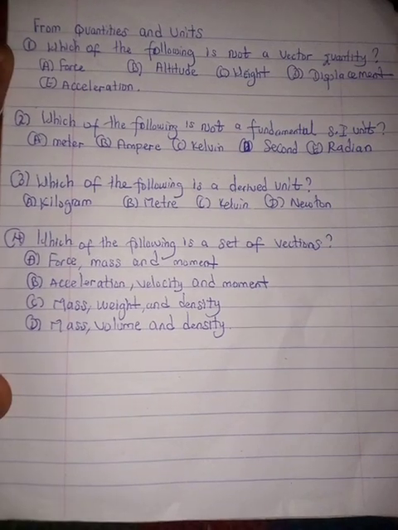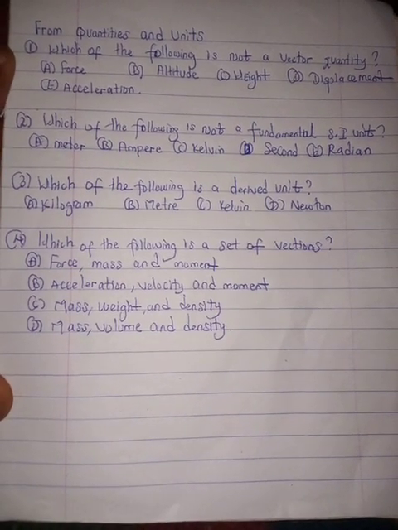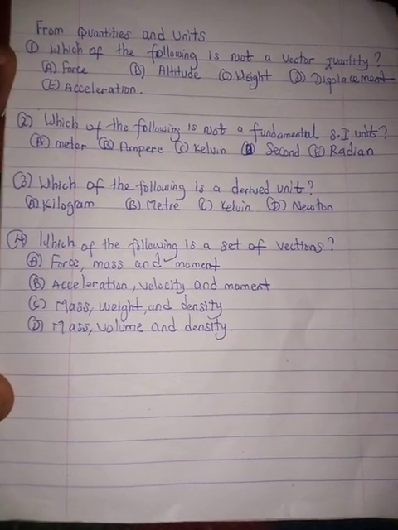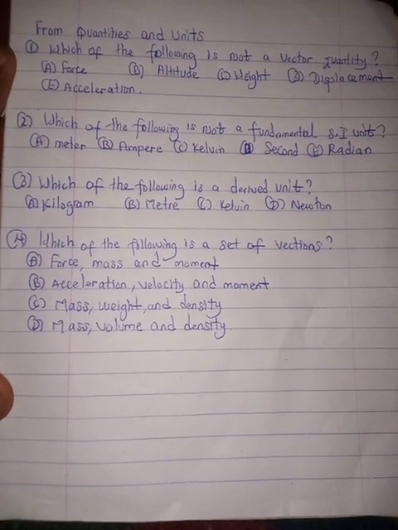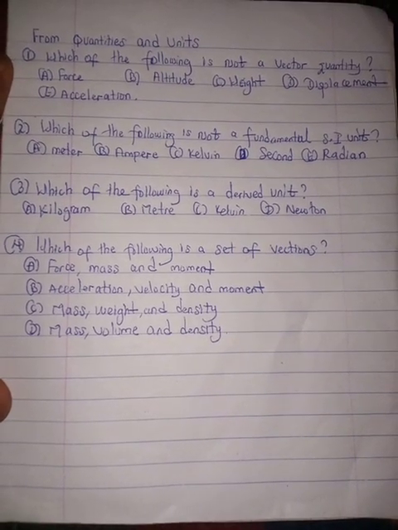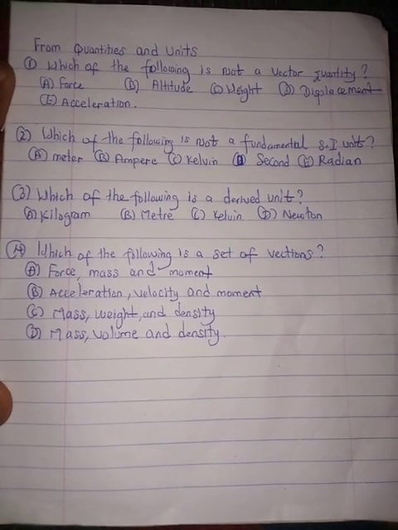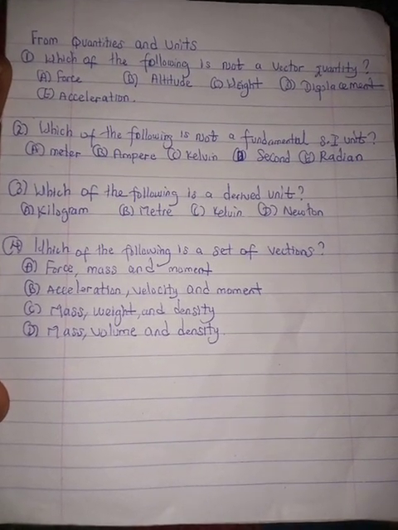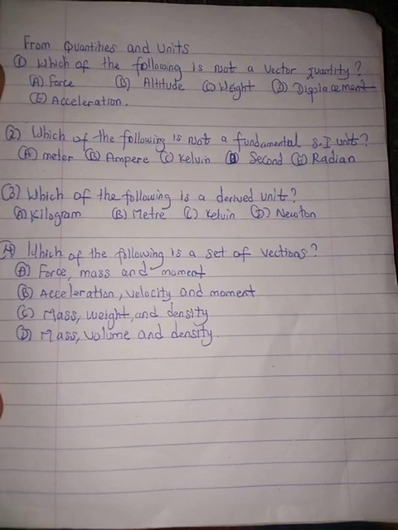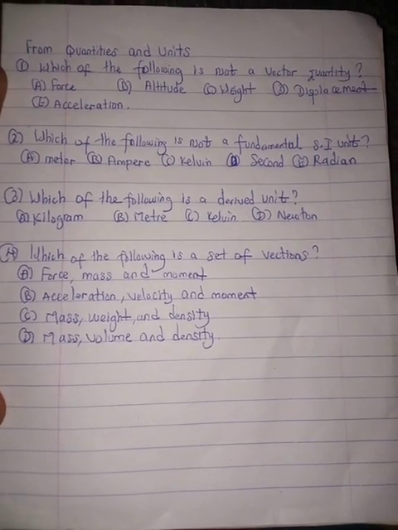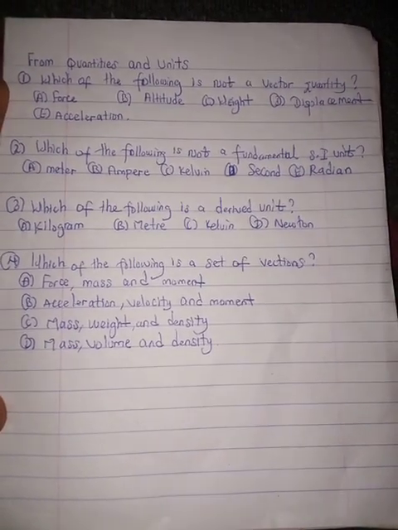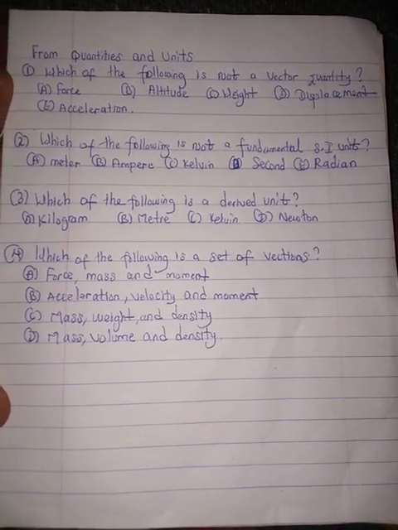We can divide quantities into fundamental and derived quantities, and also into scalars and vectors when we consider whether they have direction. Magnitude or size is common to both of them. So what's a fundamental quantity? These are the basic quantities that cannot be derived from any other quantities.